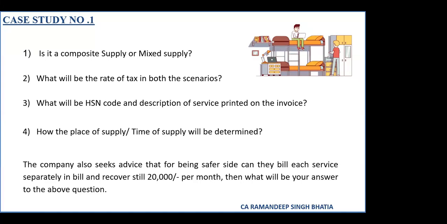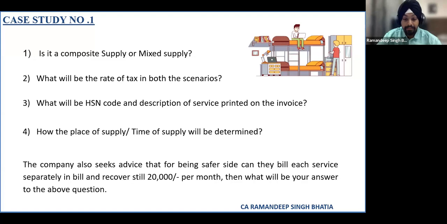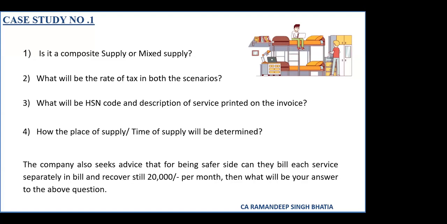Yeah, thank you. See, it depends. Let me hypothetically say I am the person offering all these services. I will charge you 20,000 rupees, whether you use the gym or not, whether you use food or not. So I'll make it naturally bundled. I will not give a separate price for food, for gym, for room accommodation. If I don't give that, then it is naturally bundled.